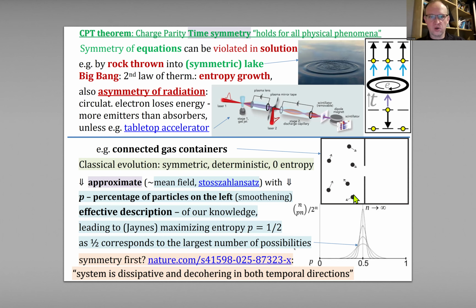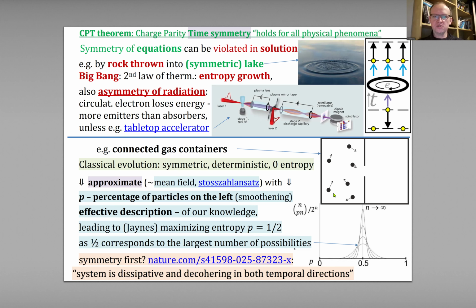To get entropy growth, for example in Boltzmann's H theorem, there is introduced a mean field-like approximation called Stosszahlansatz, which, for example, replaces these classical point particles with a probability of being in, let's say, the left half of the containment. So we smear the particles into the entire halves of the containment. This is an effective description of our knowledge.